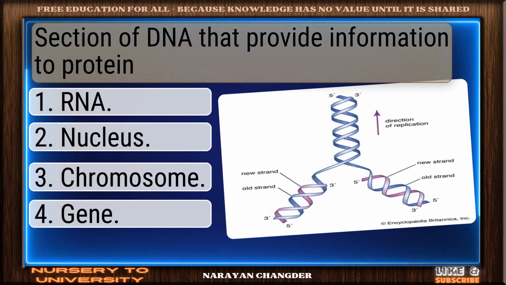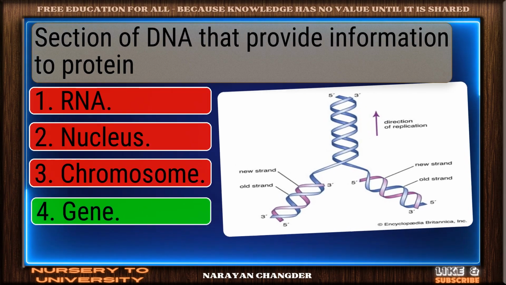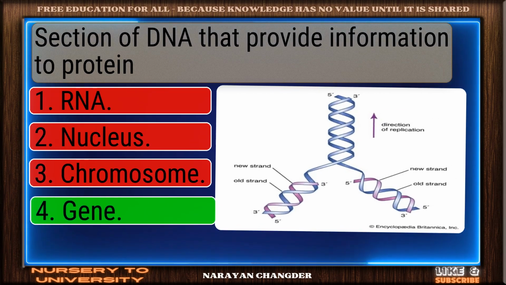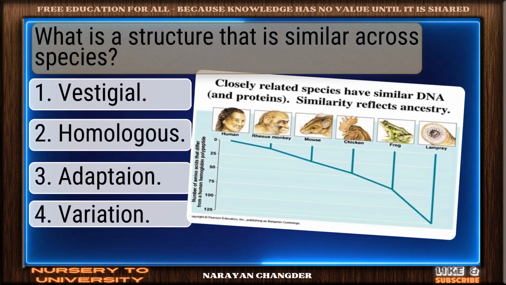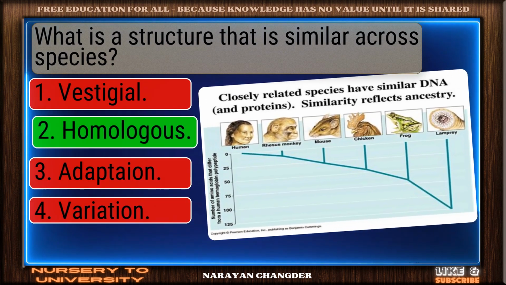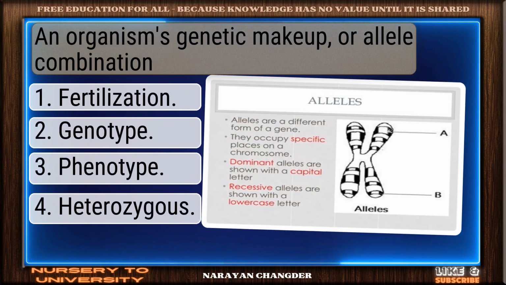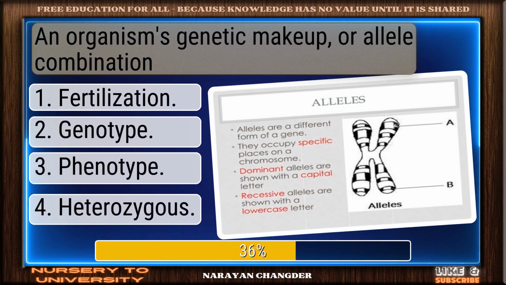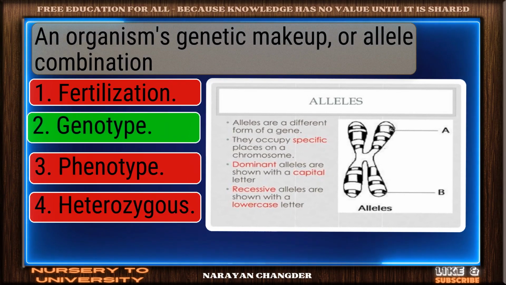Section of DNA that provides information to protein. Sharp thinking. Gene is right. What is a structure that is similar across species? Homologous is the answer. An organism's genetic makeup or allele combination. Right again. Genotype is valid.